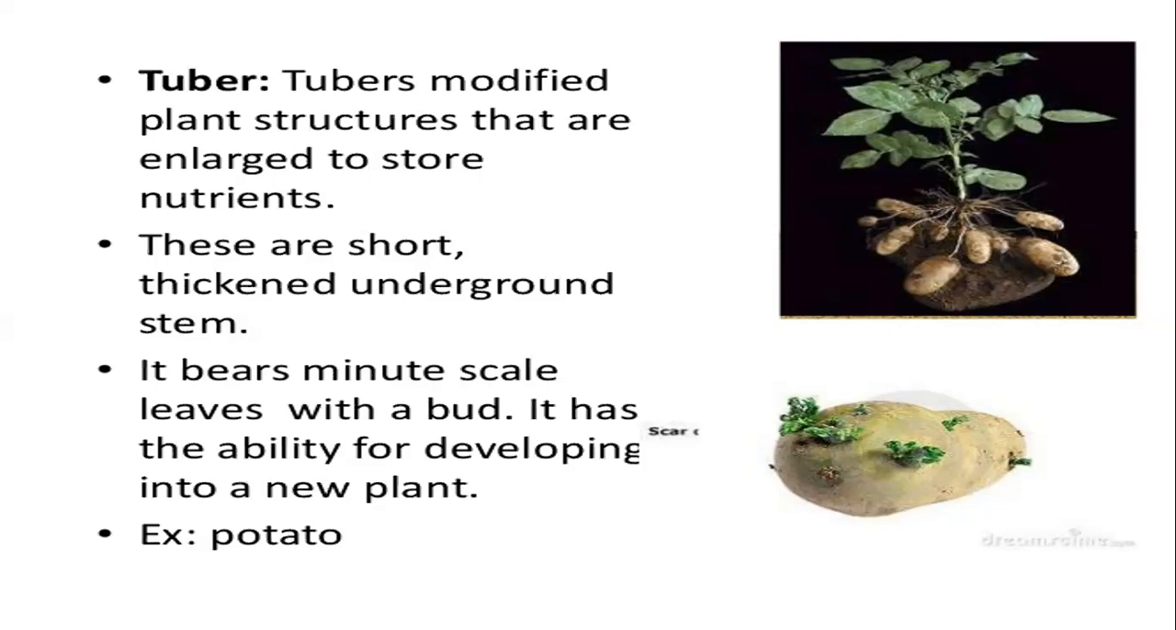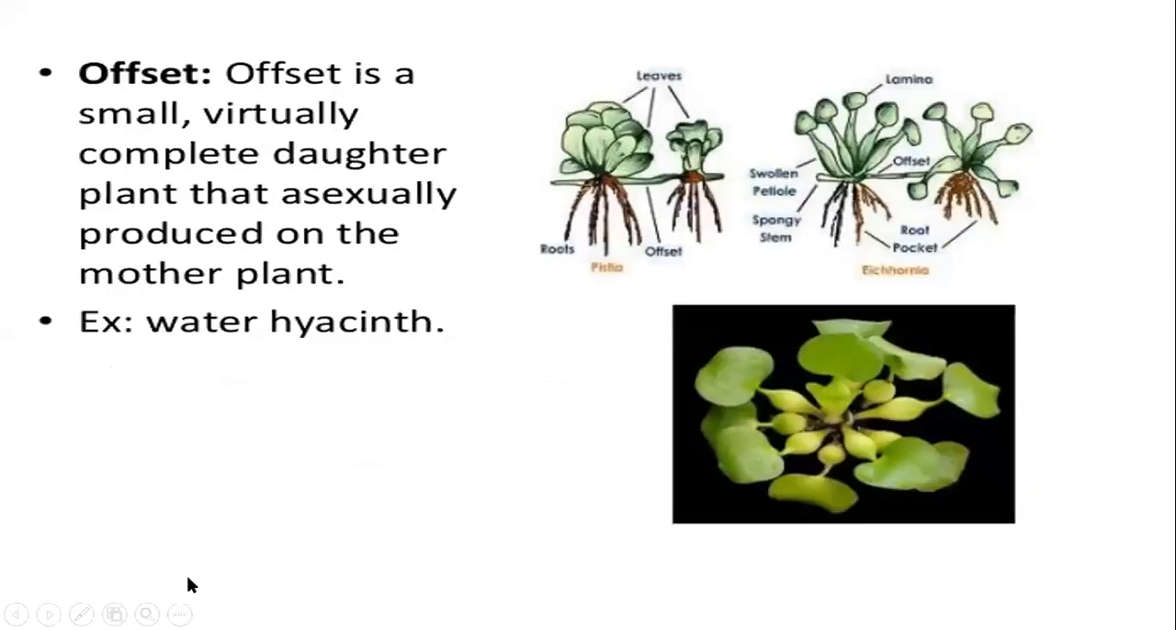बटाटा बड़ा मिला मतलब अब जान में जान आ गई. कुछ नहीं मिला तो भी चलेगा. But that potato is rich in starch, carbohydrates. बहुत ज़्यादा है उसमें. Anyway, so that's about the stem tuber. That's the first one. And the last one is going to be offset.